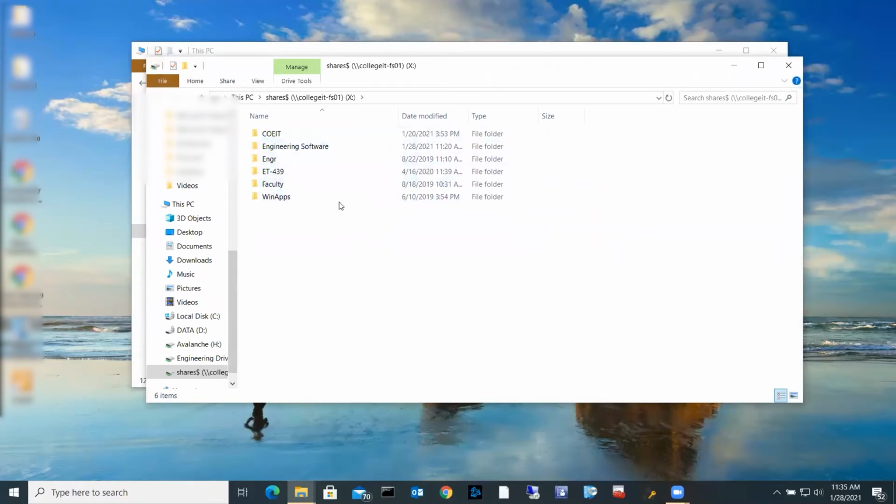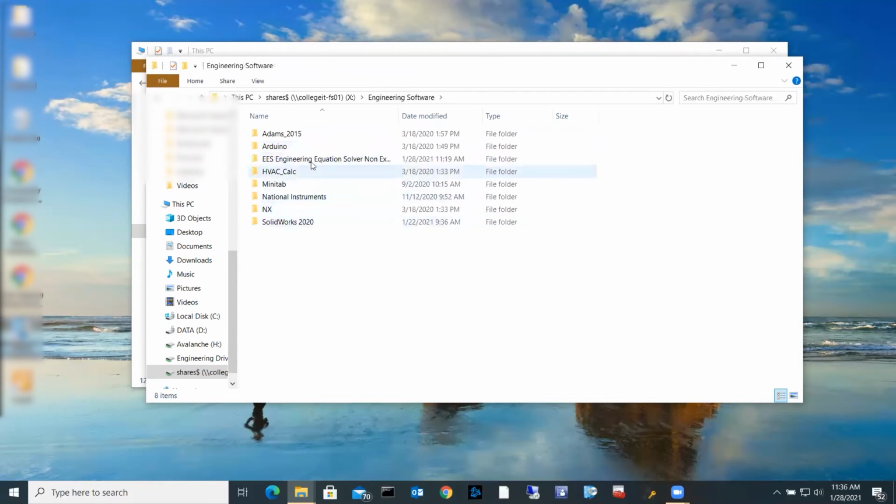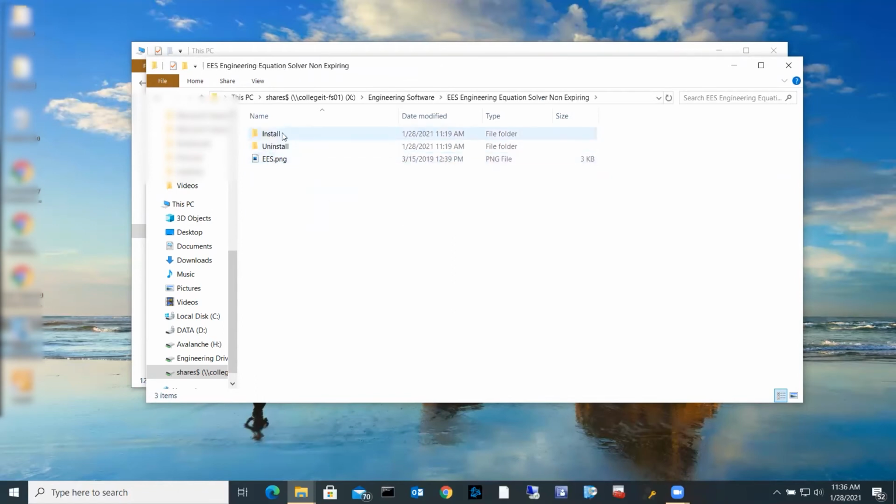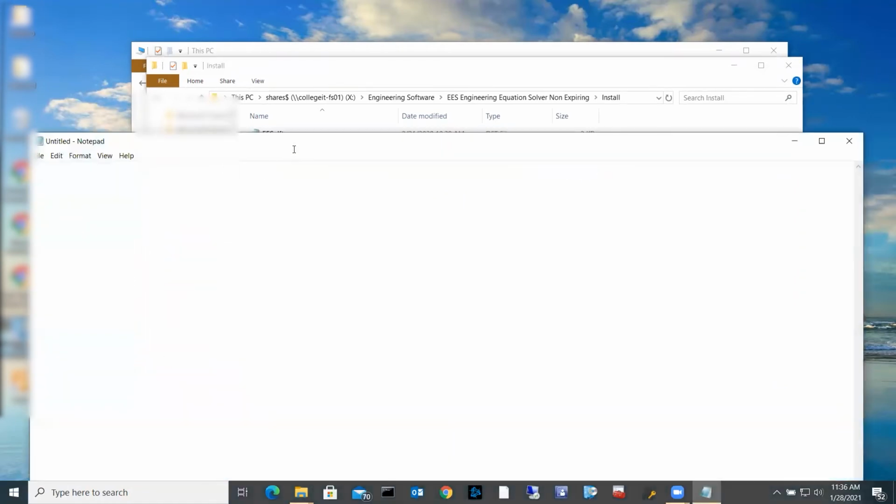You will probably see less folders in this. I can guarantee you will see less. The folder views are based on your permissions, and I have permission to a few more folders than most of you guys do. So you want to find engineering software. You want to find EES Engineering Equation Solver. Go to install, and then there's some instructions you want to look at.